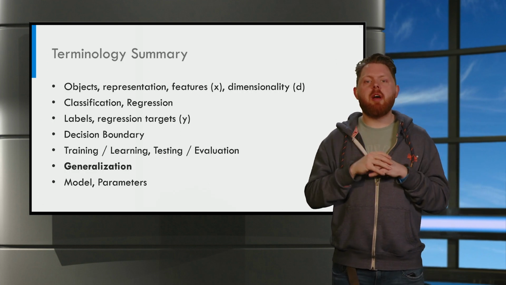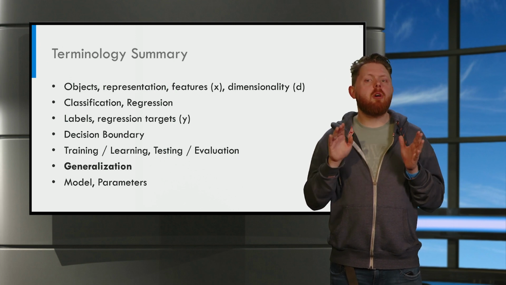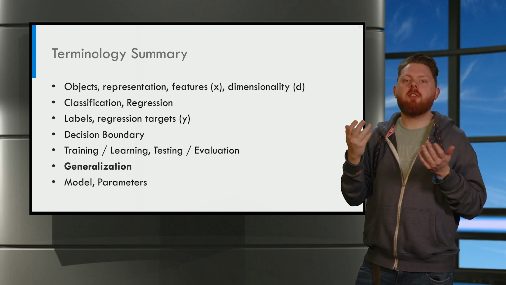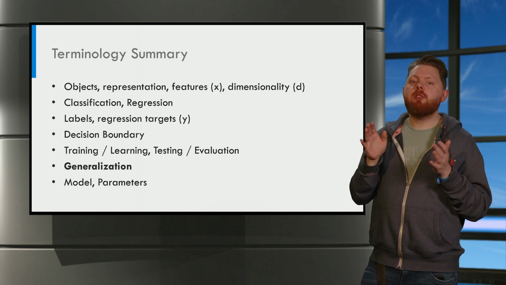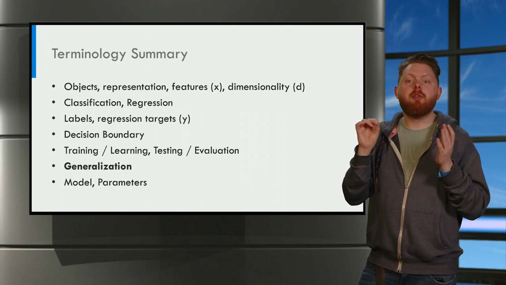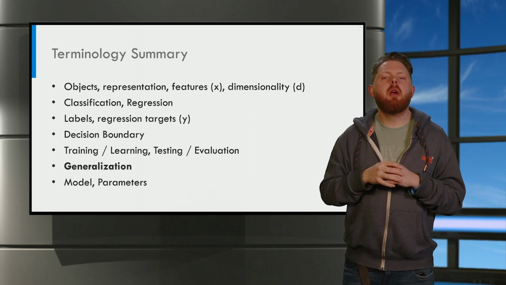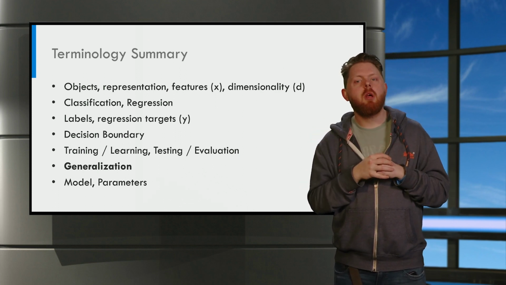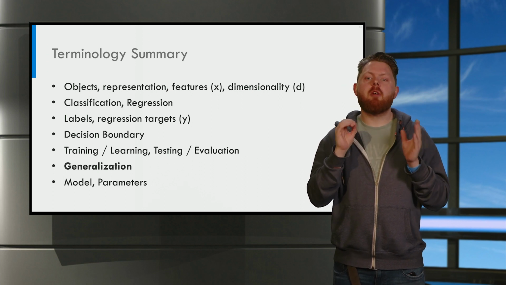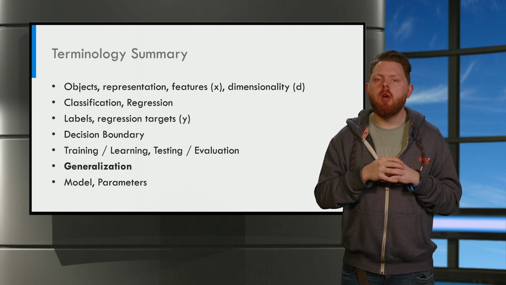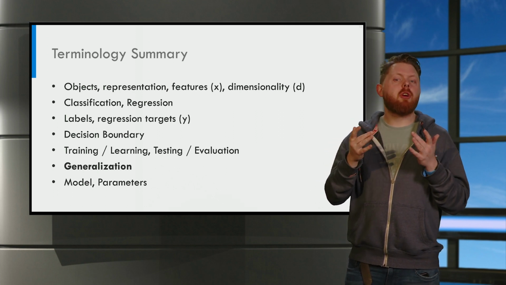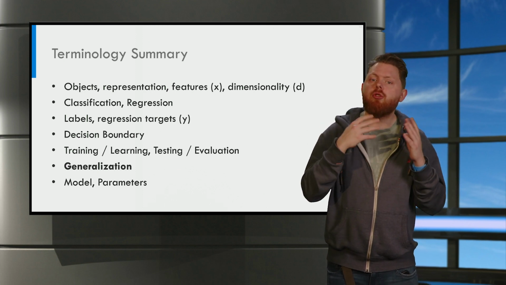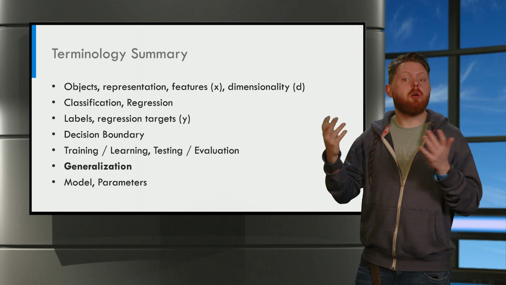Okay, let's summarize this video. We have talked about representing objects in a form understandable for the computer using features X. The number of features determines the dimensionality of our data D. In classification, we predict a label or a category. In regression, we predict a regression target, a number. We've also talked about the concept of a decision boundary and the different phases of building a model, the training or learning phase and the testing or evaluation phase.